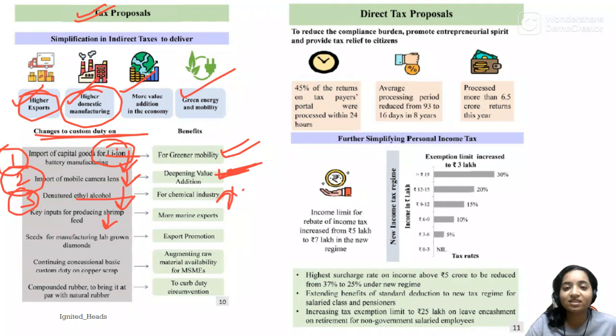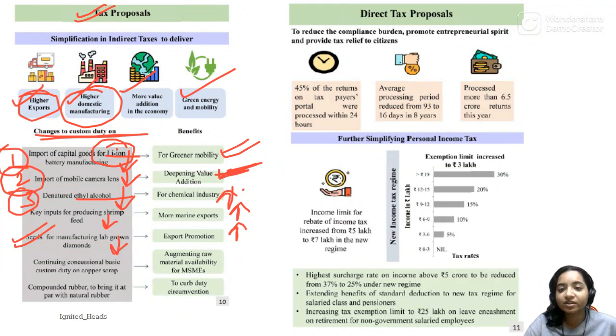So this will be decreased so that we produce more and we export more. Now seeds for manufacturing lab grown diamonds will be made cheaper by reducing the custom duty so that the export is promoted and we start exporting our diamonds. Till now India is an importer of diamond. After we can produce our own diamonds, we'll start exporting them.